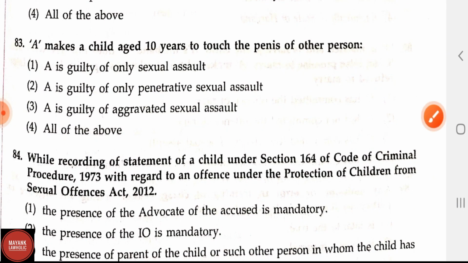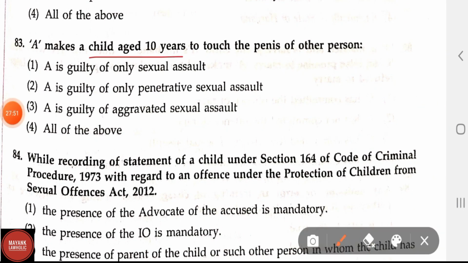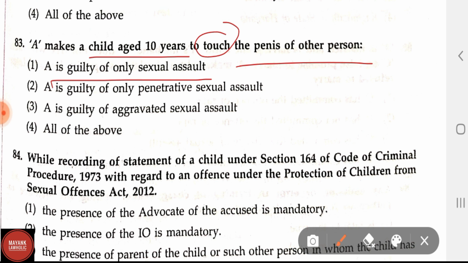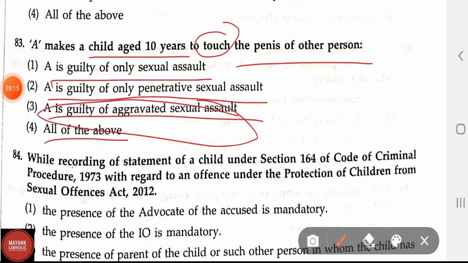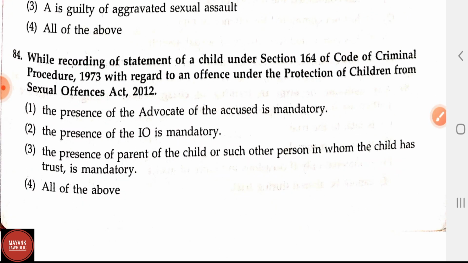Question number 83. A makes a child aged 10 years to touch the penis of other person. Option 1, A is guilty of only sexual assault. Option 2, A is guilty of only penetrative sexual assault. Option 3, A is guilty of aggravated sexual assault. And option 4, all of the above. Here the correct answer is option 3, A is guilty of aggravated sexual assault, and aggravated sexual assault is given under section 7. Now let us see the question number 84.